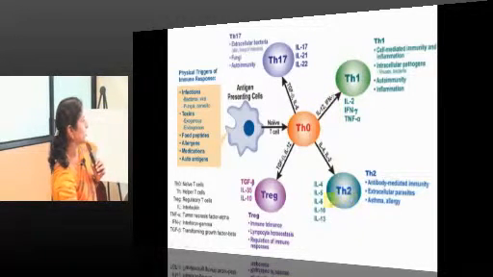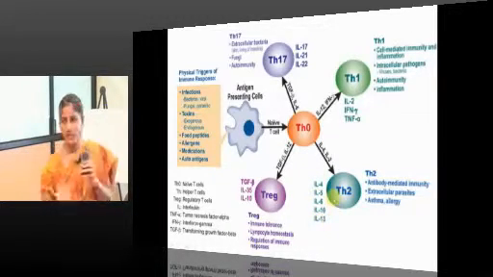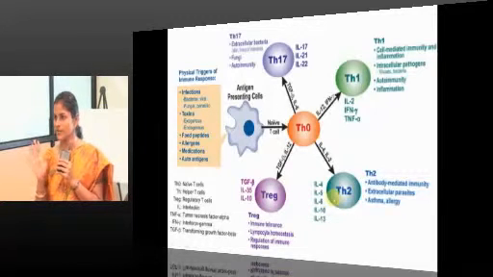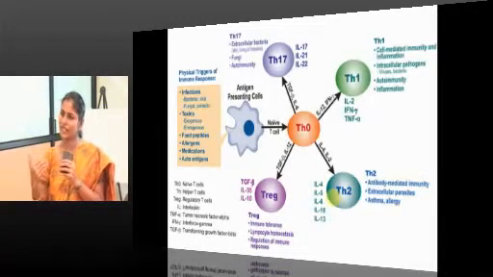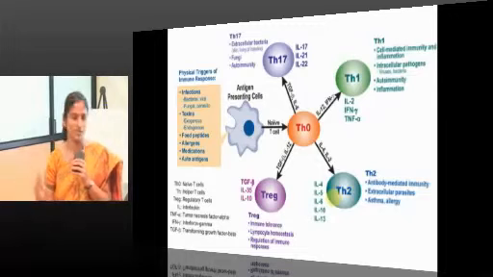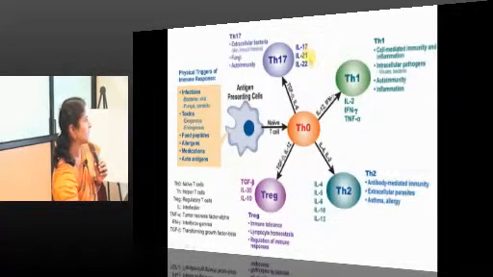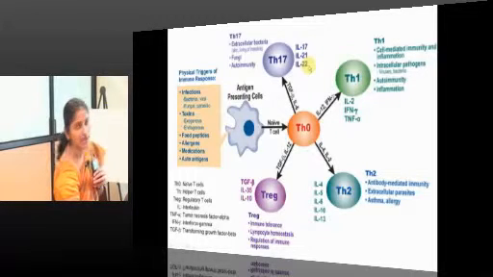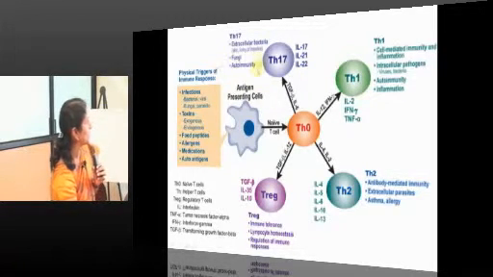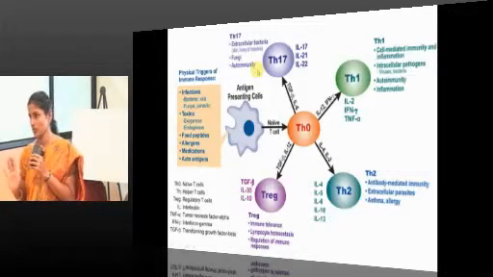TH2: IL-4, 5, 6, 10, 13. All these are involved in type 1 hypersensitivity reaction. We will be revising this quite a number of times before the end of the session, right. TH17: IL-17, IL-21, IL-22, even IL-23, main role in autoimmune disorders, right.